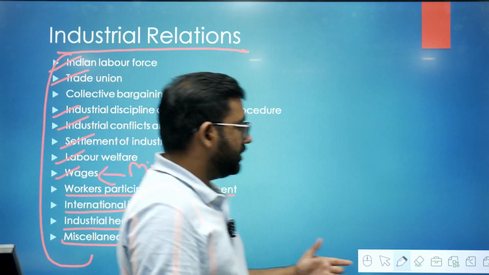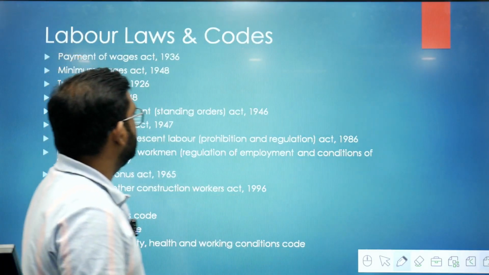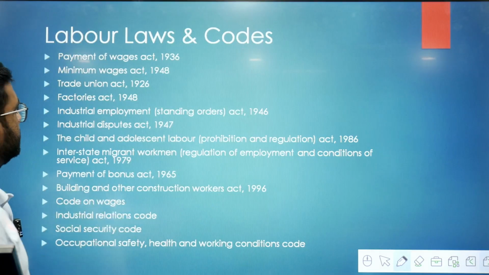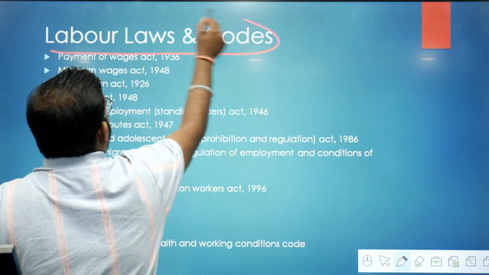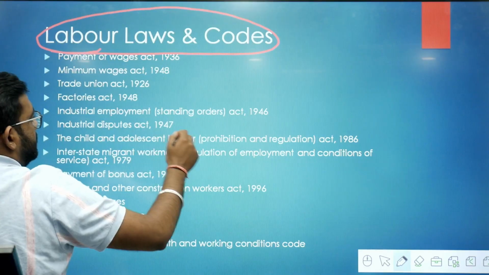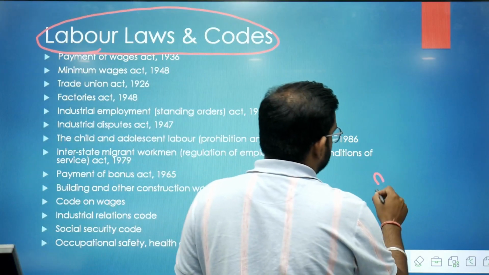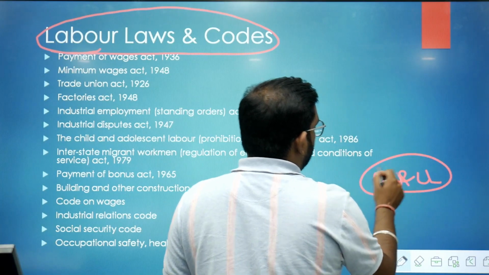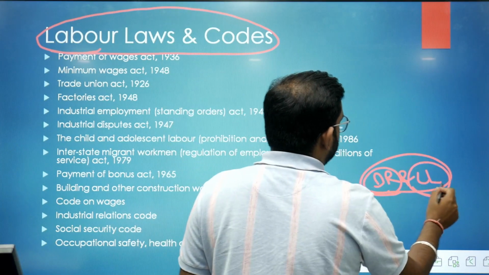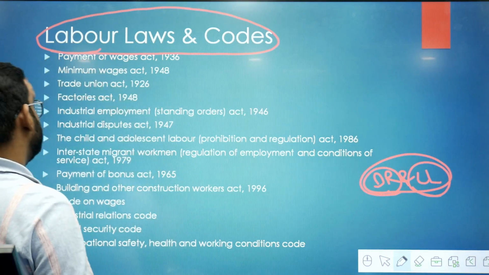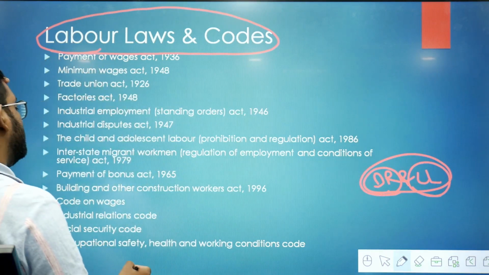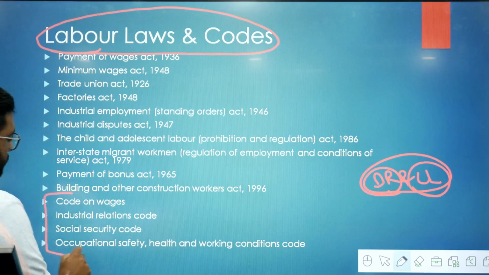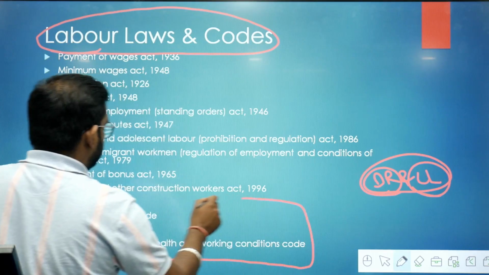Now I will talk about the topics you should do in the industrial relations and labor laws. You have the syllabus of industrial relations and labor laws. I had already talked about the industrial relations. Now let's talk about the labor laws. In the labor laws part, you should do all the old labor laws and also the recent one, the recent 4 codes on labor. These are the 4 recent codes you should do.